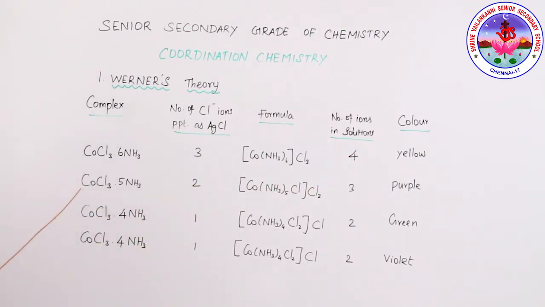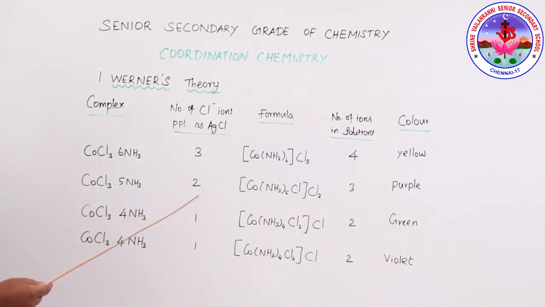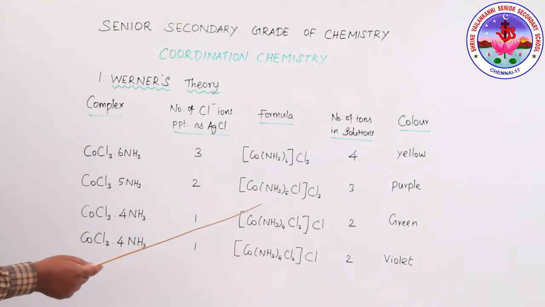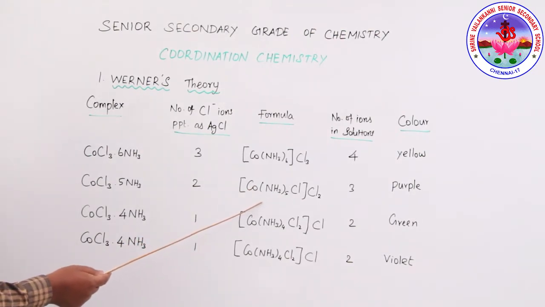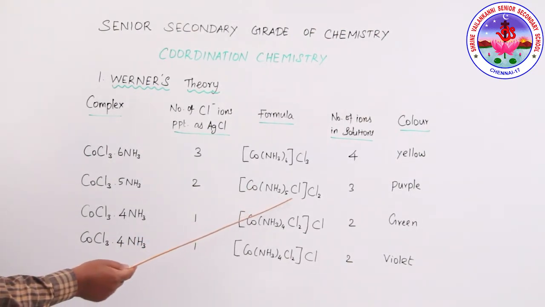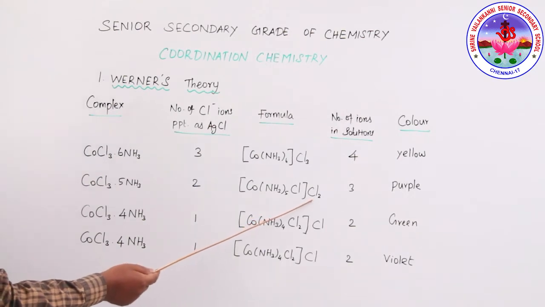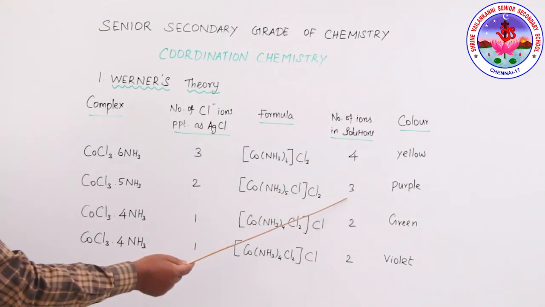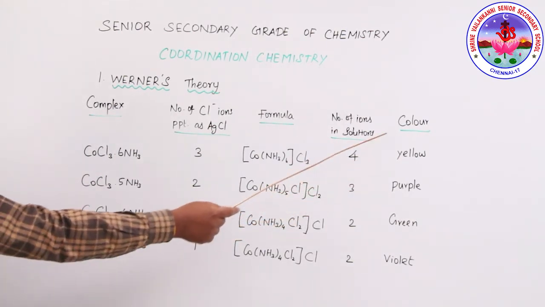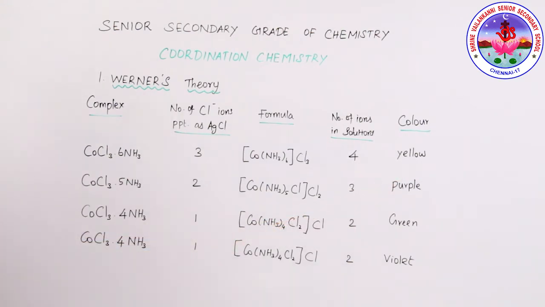Then CoCl3.5NH3: chloride ions precipitated as silver chloride is 2, the formula is [Co(NH3)5Cl]Cl2, the number of ions in solution is 3, and the color is purple.